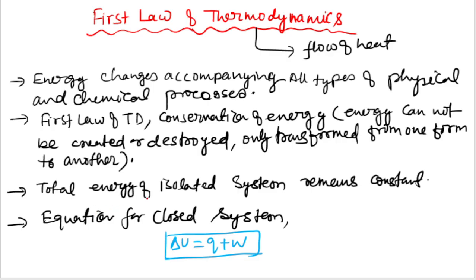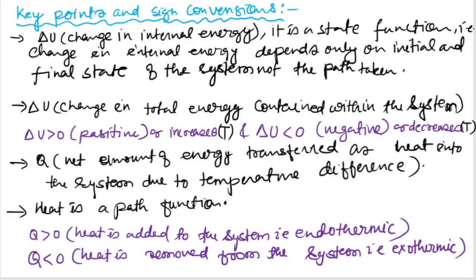The third point is that the total energy of an isolated system remains constant. For an isolated system, the energy remains constant. Here the equation for a closed system, which is called the first law of thermodynamics equation, is dU = q + w, where dU is the internal energy, q is the heat, and w is the work. Now let's discuss the key points of the first law of thermodynamics and the sign convention.